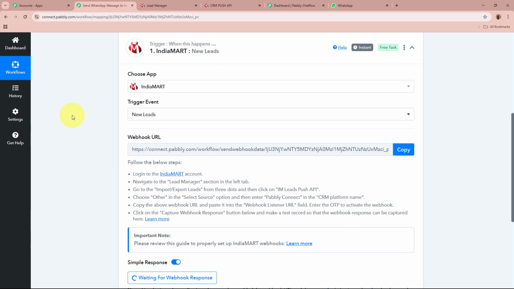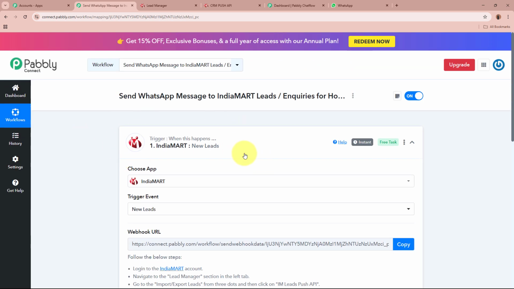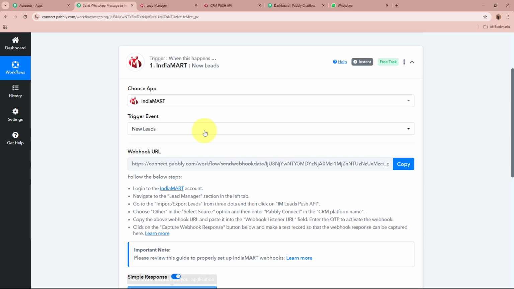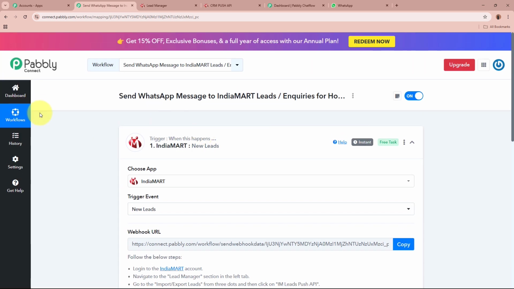So now to check whether IndiaMART is successfully connected to Pabbly Connect or not, what we are going to do is generate a test lead in our IndiaMART account, and after generating the test lead, we're going to check whether Pabbly Connect captures the response of the test lead being generated or not. In order to generate a test lead in my IndiaMART account, I'm going to log into my IndiaMART user's account. So let me log into my account.